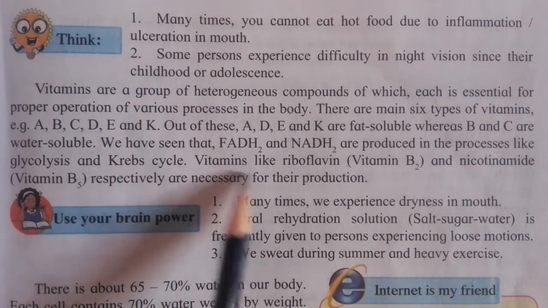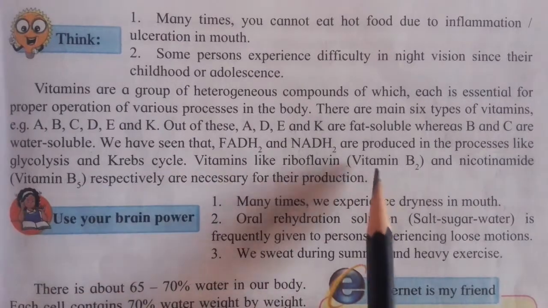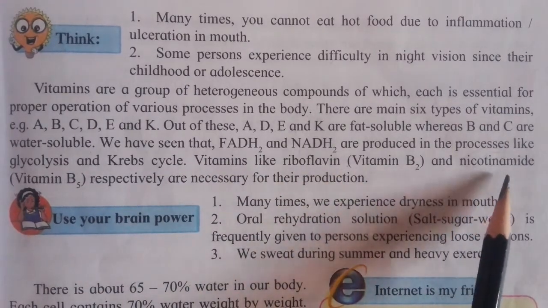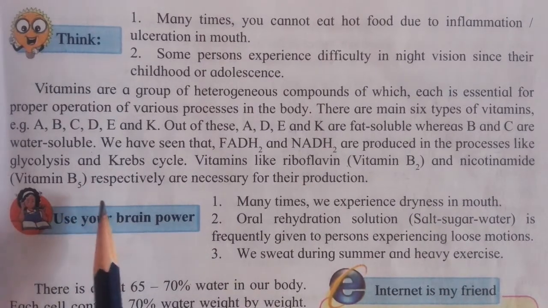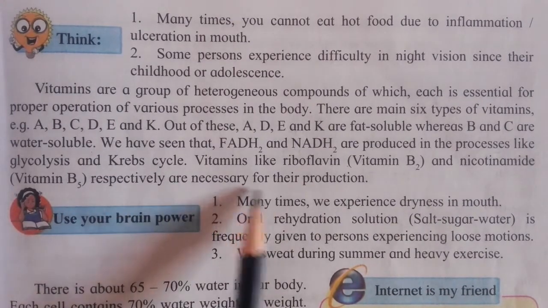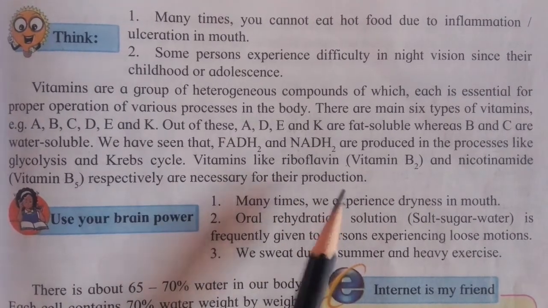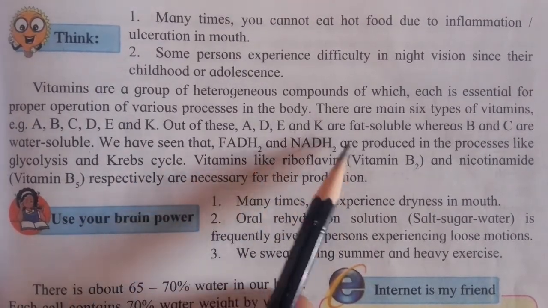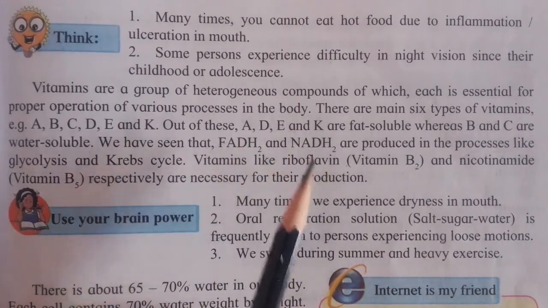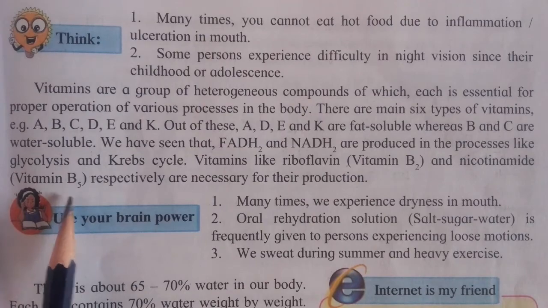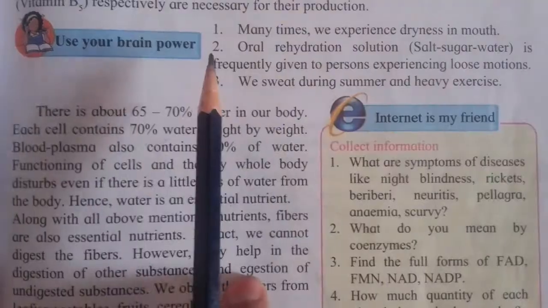Vitamins like riboflavin, that is vitamin B2, and nicotinamide, vitamin B5, respectively, are necessary for their production. That means for production of these essential enzymes, vitamin B2 and vitamin B5 are necessary.